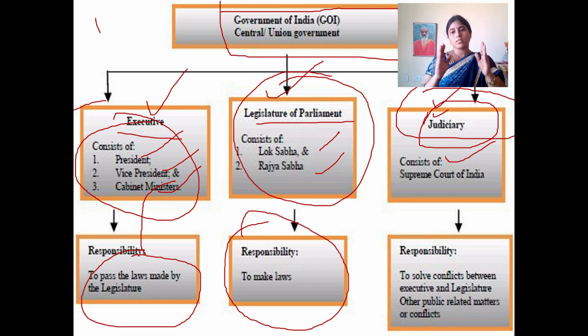So powers are distributed between the organs. What is the first organ? Legislature. Second organ, executive. Third organ, judiciary system. Together we call this horizontal power sharing. And vertical power sharing is union level, state level and local self-government. Okay, students? Understood?